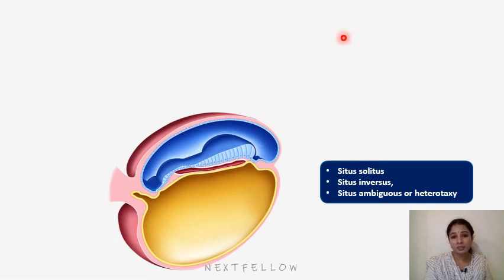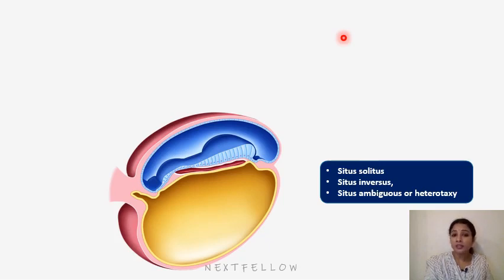From epiblast cells, that is from the primitive streak, the medial part of the primitive node, and it is also called the axial mesoderm in an early embryo, which is a midline structure present in the trilaminar embryonic mesoderm. Initially it lies ventral to the ectoderm, and then the neural plate and finally the neural tube form just above it. It is a transient embryonic anatomic structure, not existing in adults, and it defines the axis of the embryo and is required for the induction and patterning of the surrounding tissues.